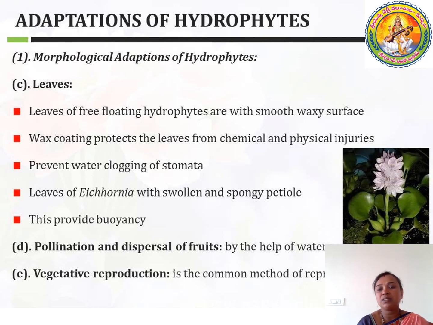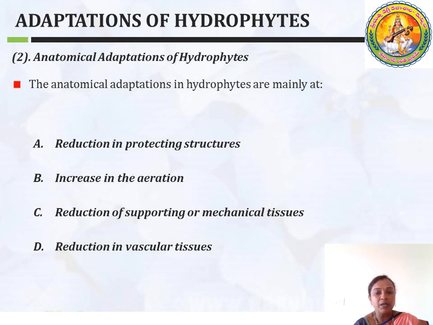Example, in Eichhornia, in this slide you can see swelling and spongy petioles. Due to this adaptation, it escapes from injuries, either chemical or physical. These are also helpful in buoyancy. Next are adaptations like pollination and dispersal of fruits. And next you can see adaptations in the case of reproduction, that is vegetative reproduction.